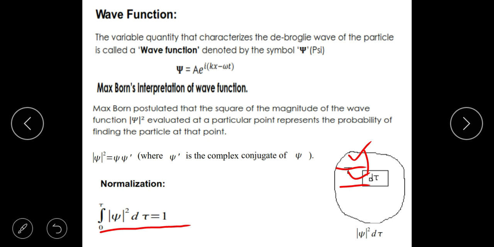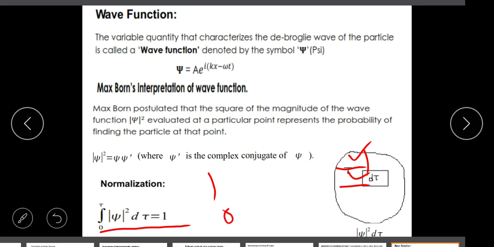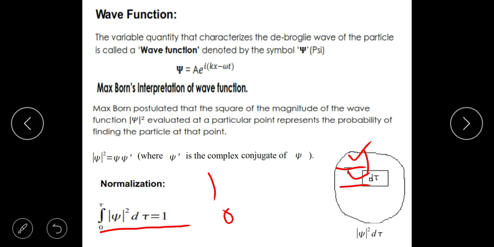What does this mean? 1 probability means 100%, 0 probability means no probability of getting it. So when you add up the entire area, each section will have some probability. When you add up all the probabilities, it must be equal to 1. And this condition, when you say that in the entire space, I will splinter the entire space into small region volumes called d tau, and psi square gives me the probability. When I add up the entire space, it must finally be equal to 1.